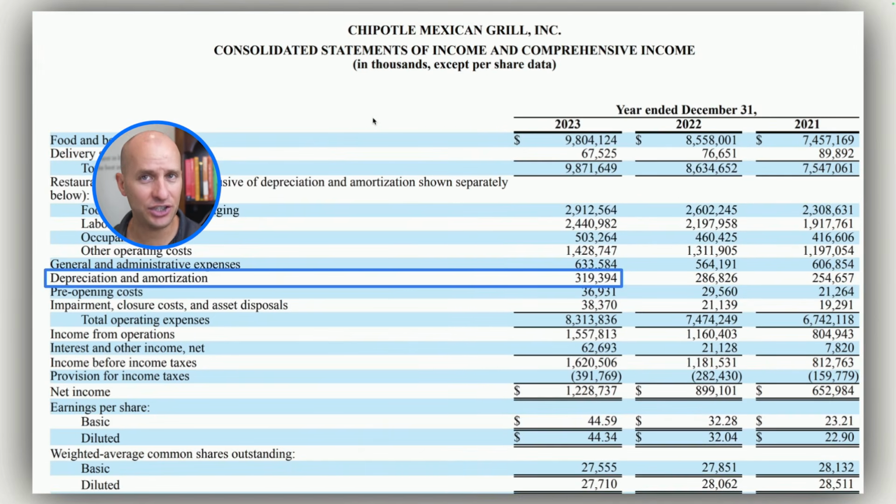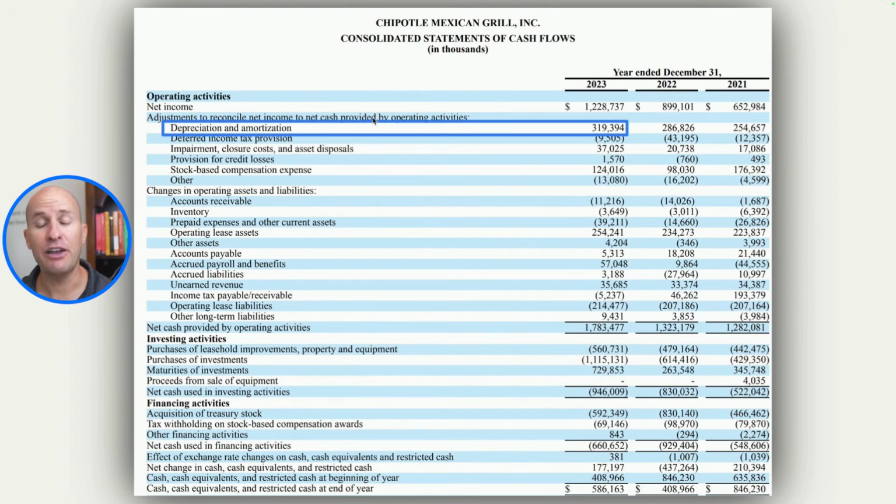Now, over the next year, by looking at Chipotle's income statement, we can see that Chipotle wrote down the value of these assets by $319 million. In other words, the book value of Chipotle's fixed tangible assets declined by $319 million due to wear and tear. If we take a look at the company's cash flow statement for 2023, we will see that depreciation and amortization expense was also noted at $319 million.